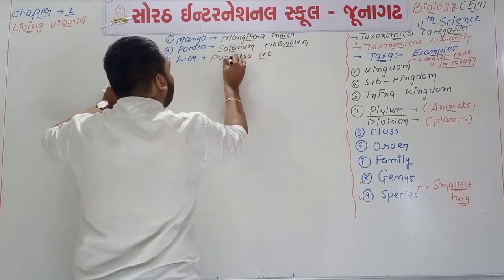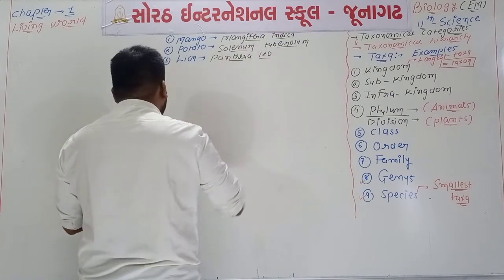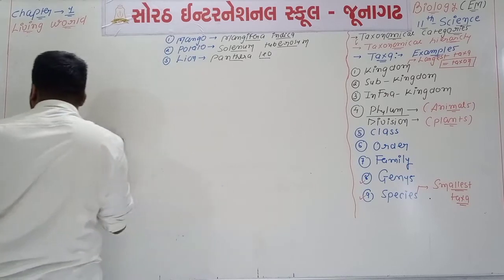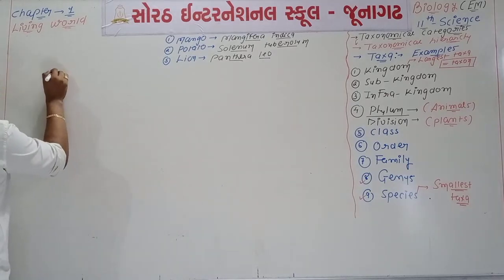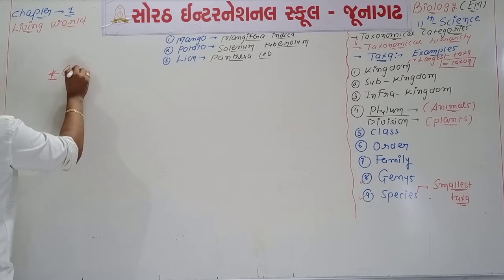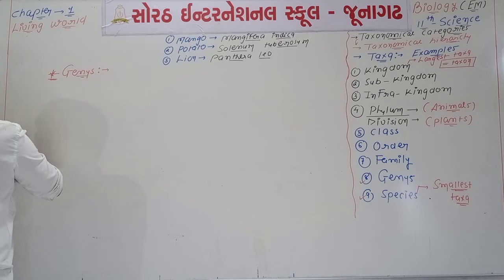And you know that the first names of these three are names of genus, and the remaining second names are names of species. So the second question of today's lecture is important, which is known as genus. Okay, what is the genus?